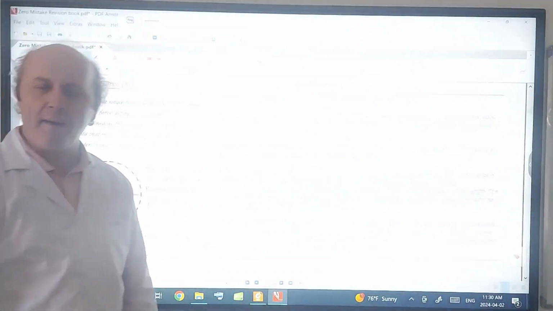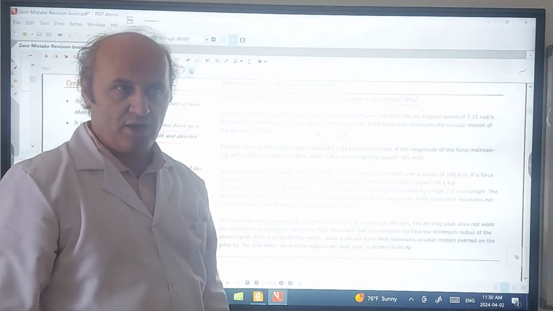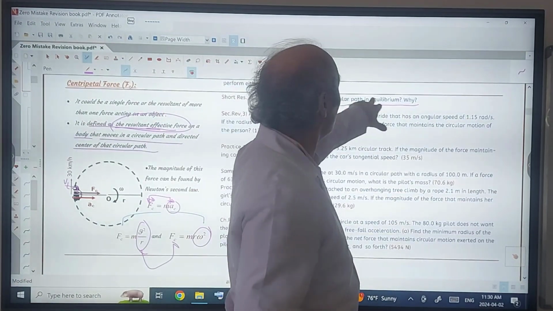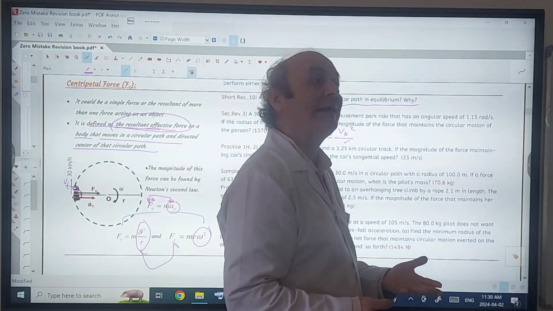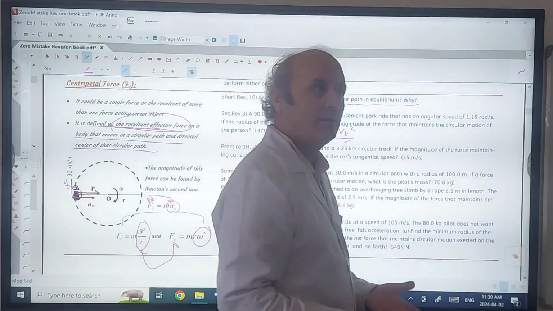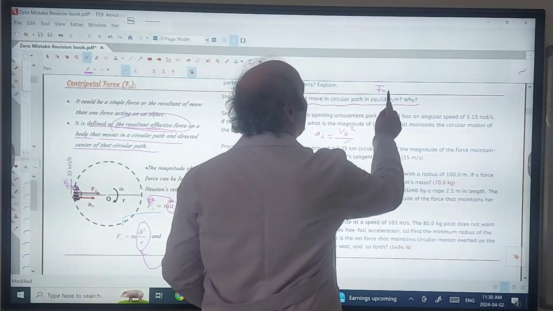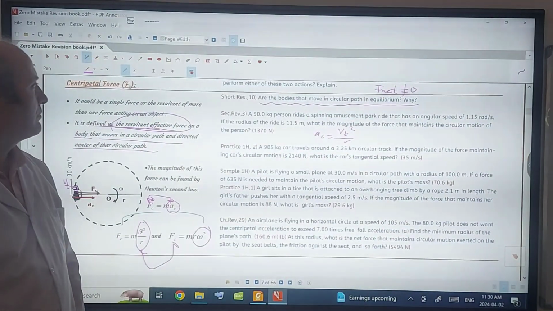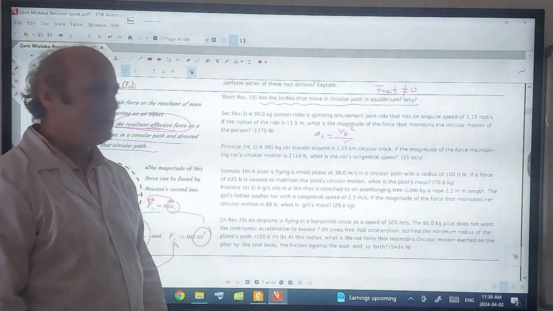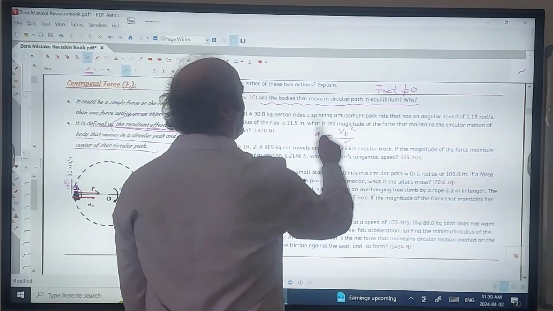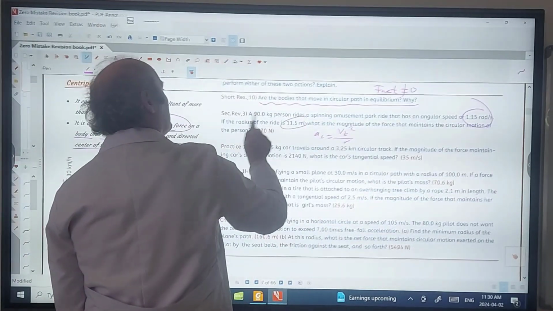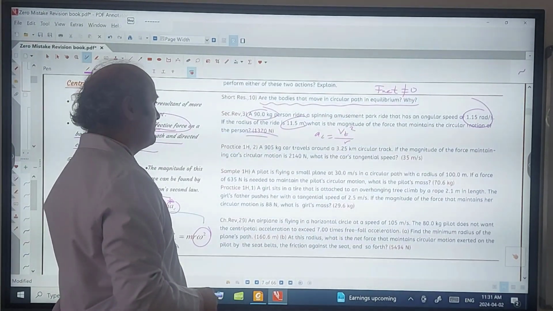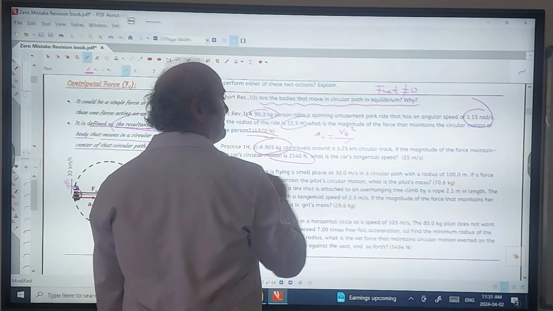If there is no net force, what happens? The object follows a straight line path. Remember the law of inertia. So that's why an object moving in a circular path cannot be in equilibrium. It's not, because net force is not 0. Other questions are easy questions, just problems. Find Fc: Vt given, R given, m is given, and Vt squared over R. Find what is Fc.